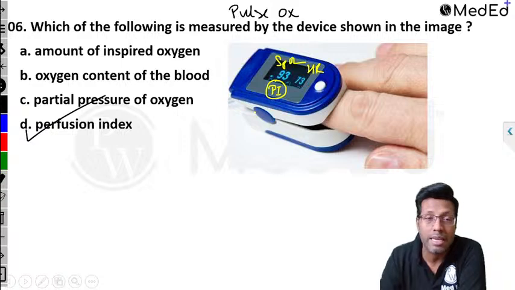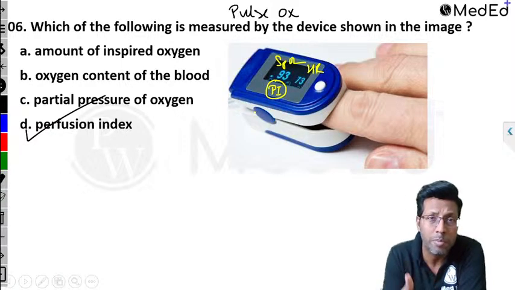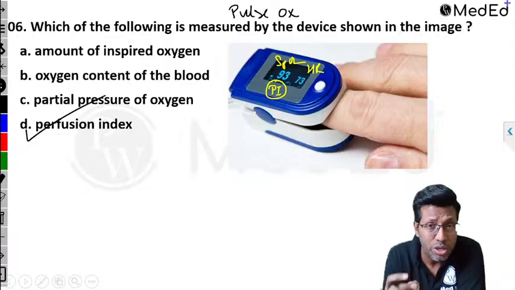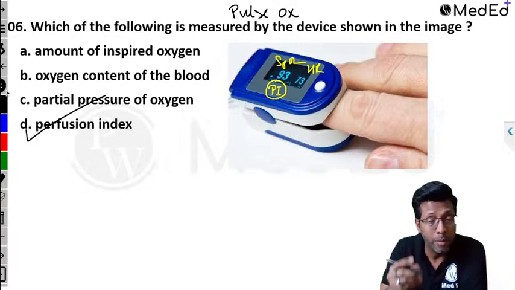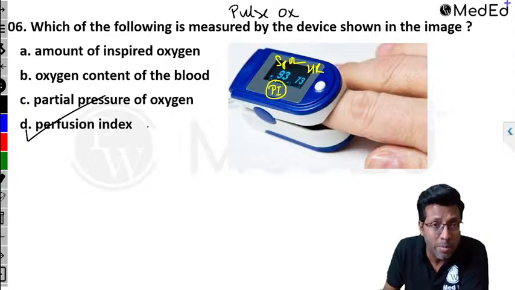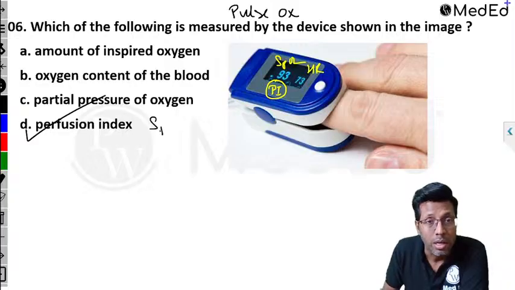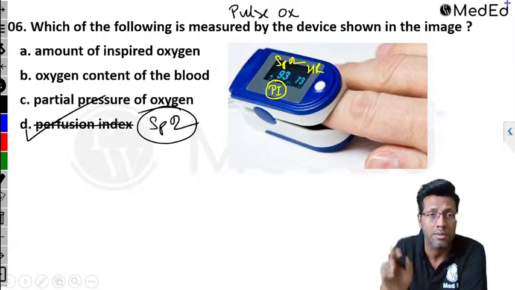Yes, playing with words. Exactly, guys. Last time in the FMG exam, that was the problem. Here again, it's playing with words. It's the same question which has been asked in the exam. I just changed one option. As I said, I'm discussing PYQ and PYT. Same question in the exam, just one point I have changed, and the one change was I did not write saturation. What was asked in the exam was not perfusion index. They had asked you saturation. Had I given that option, all of you would have given the correct answer.